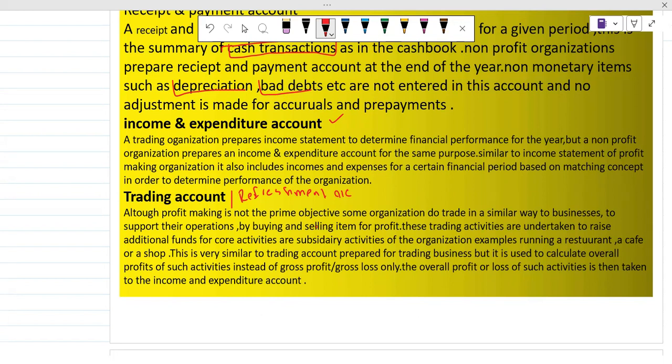So this would be the same in the case of a trading account or refreshment account in non-profit organizations. Although profit making is not the prime objective, some organizations do trade in a similar way to a business. They run their operations just like other businesses, like a partnership or sole trader, buying and selling items for profit to support their operations. So these trading activities are undertaken to raise additional funds for core activities.